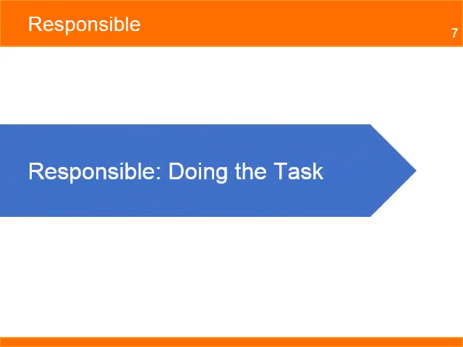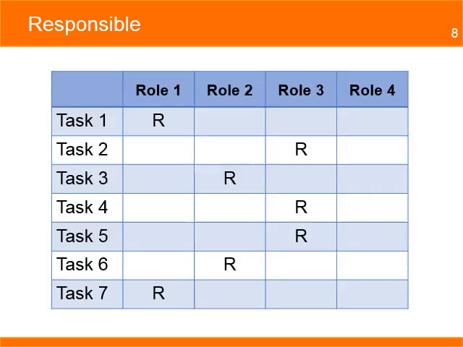Responsible. This team member does the work to complete the task, has the responsibility to report on the progress of the task, and communicates with other team members who need to be consulted or informed about the status of the activity. Every task needs at least one responsible party. Assign only one responsible for each task so nobody gets confused. When you assign two or more people as responsible for the same job, chances are nothing will get done because everyone will think the other person is going to do it.